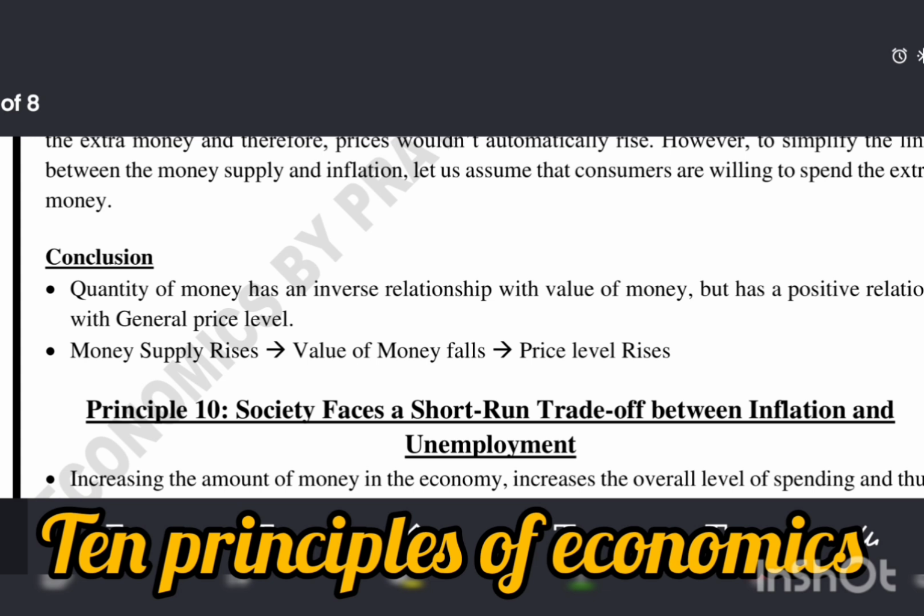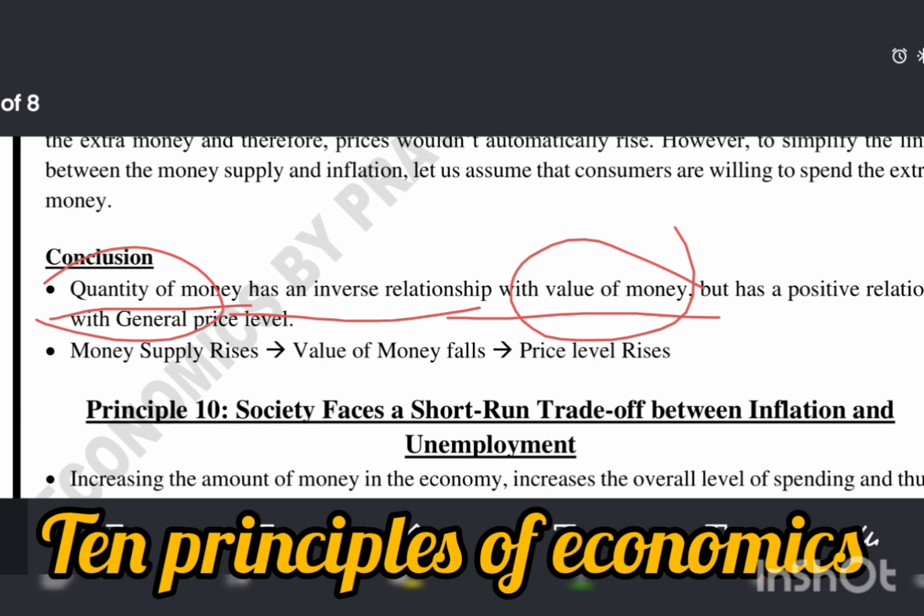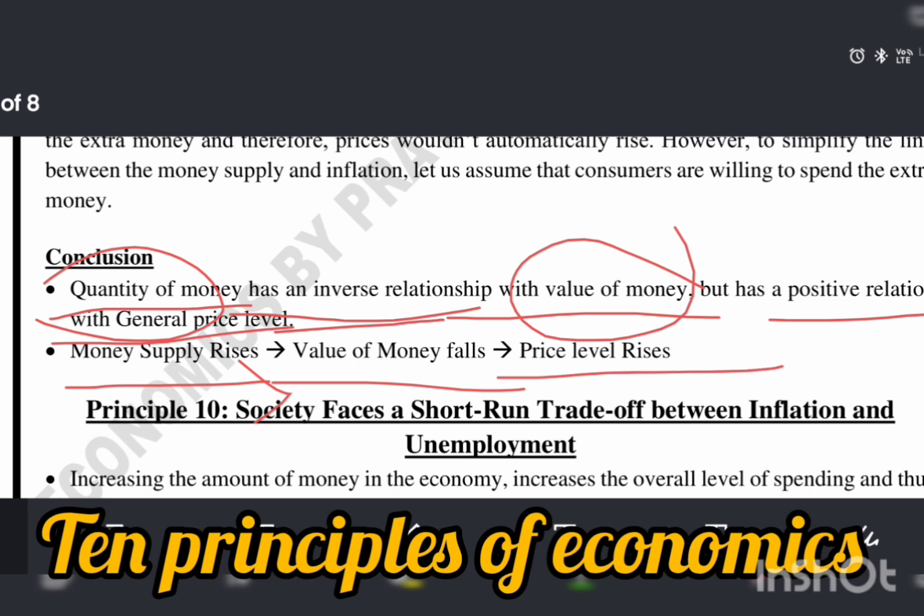What is the conclusion? Quantity of money has an inverse relationship with the value of money, meaning there is a negative relationship between quantity of money and value of money, but a positive relation with the general price level. Money supply rises when value of money falls and price level rises.